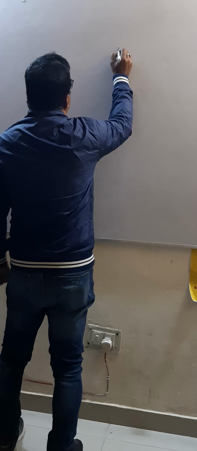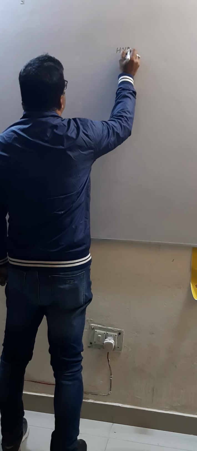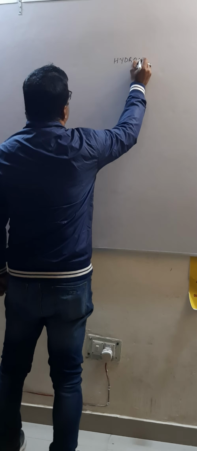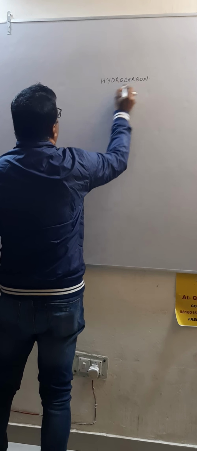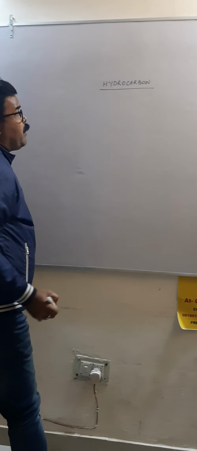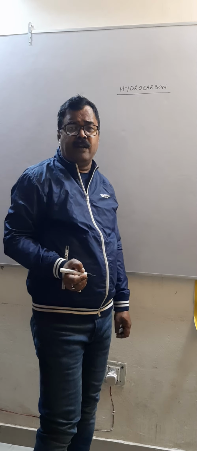Okay, you want to study hydrocarbon today. See, hydrocarbon: compounds formed by the combination of hydrogen and carbon.